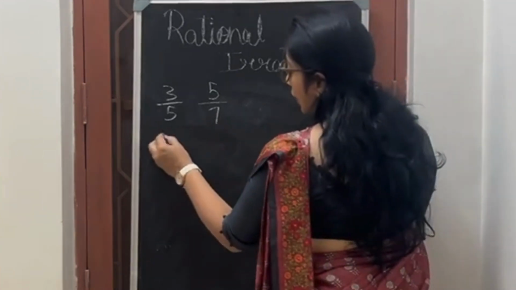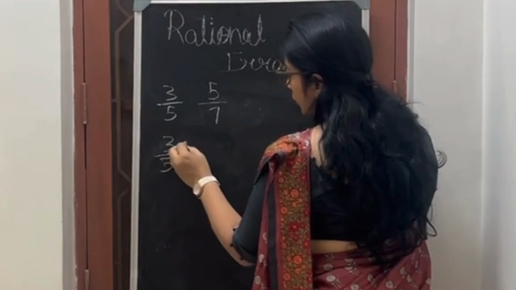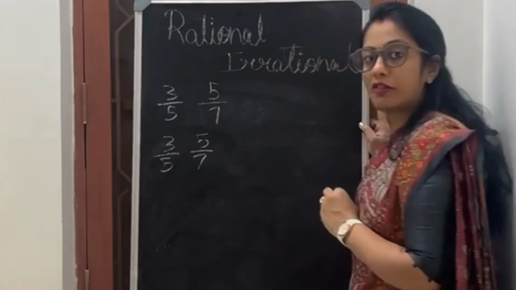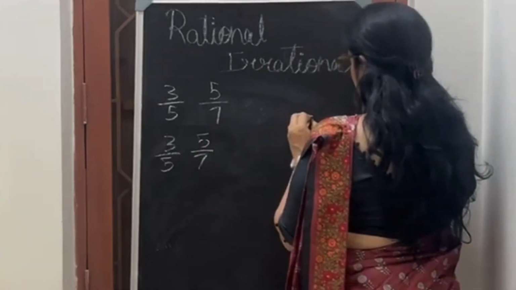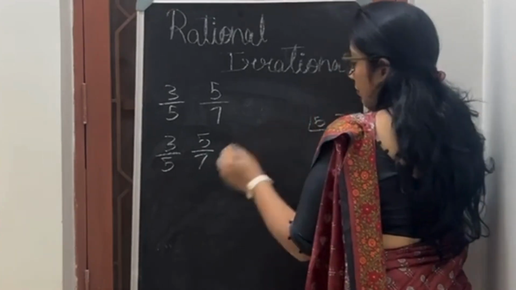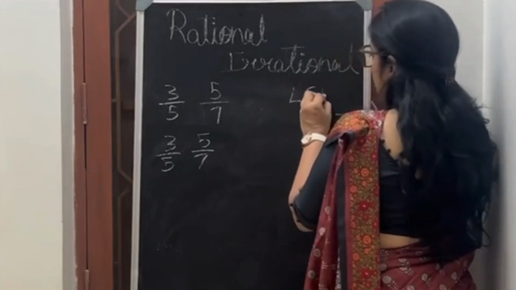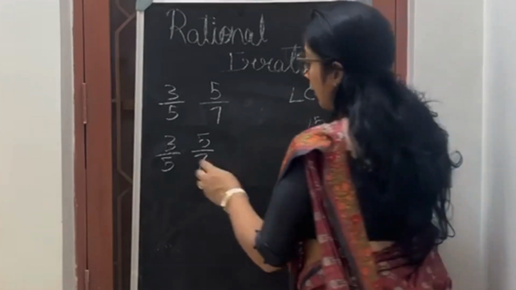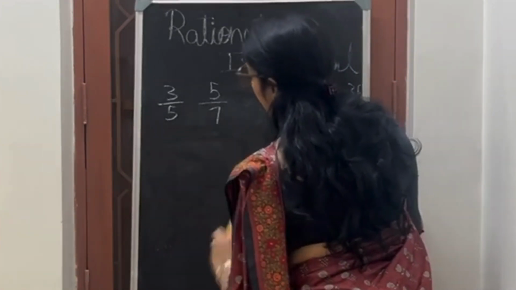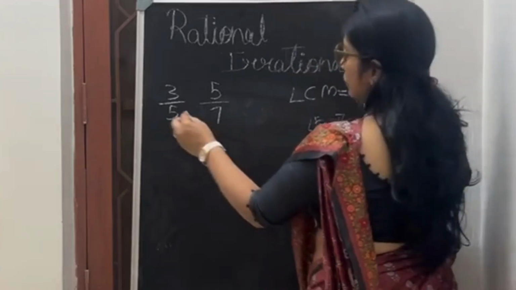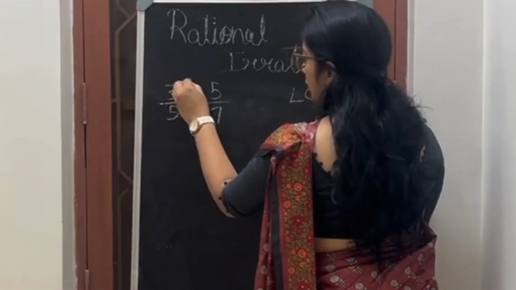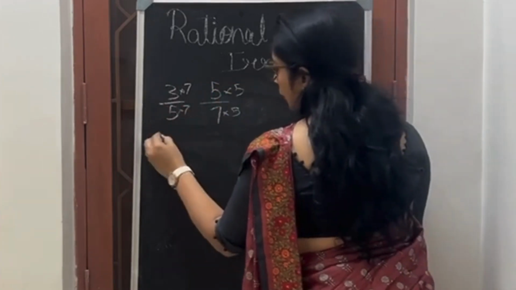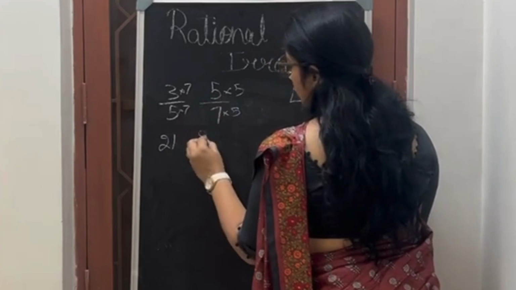First, how will I find out which one is greater? So I'll write 3 by 5 and 5 by 7. What should I do? I should find the LCM. The LCM of 5 and 7 is 35. After finding the LCM, 5 7s are 35, so here again 7, 7 5s are 35. So now 3 7s are 21, and this is 25.